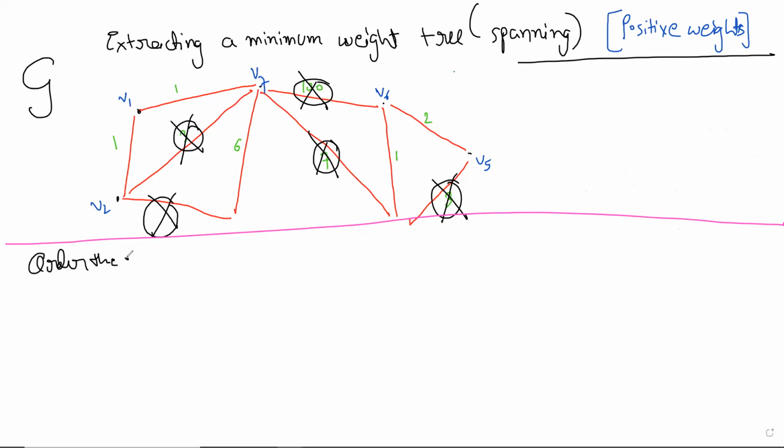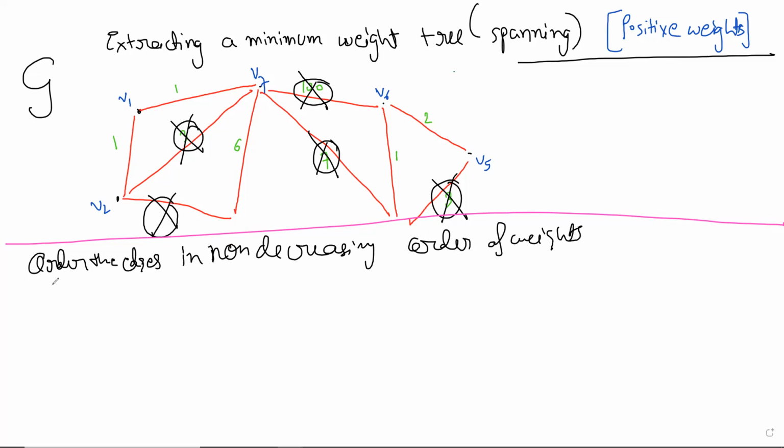So it's very simple. Order the edges in non-decreasing order of weights, right? Simply, I think this is what Chandan was saying, but order the edges by weights. Just W1, W2, and so on. W1 doesn't mean the vertex W1, right? It just means the edges, and there are M edges. So N vertices and M edges.